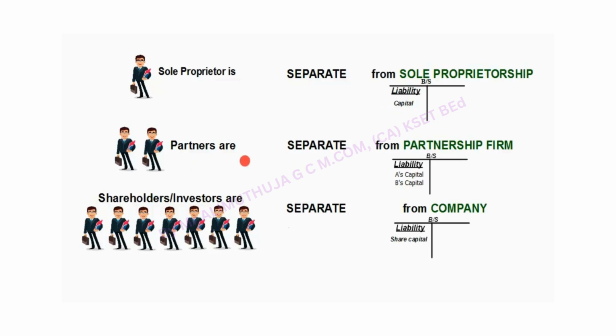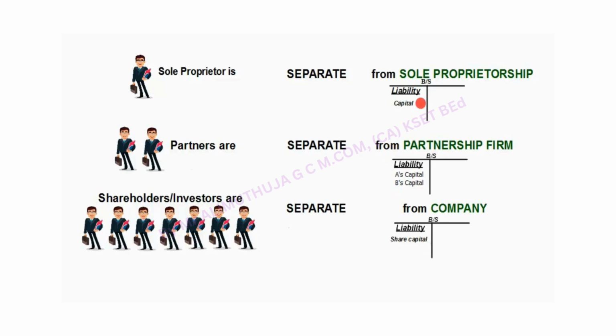Then partners are separate from the partnership firm, therefore capital comes under the liability side. More than one capital, A's capital, B's capital. If there are 3 partners, then C's capital, 4 partners, then D's capital, like that. Then shareholders or investors are separate from the company or corporate entities, therefore share capital comes under liability.